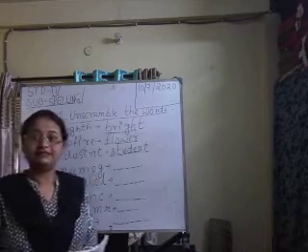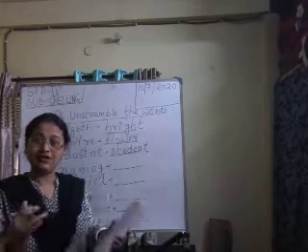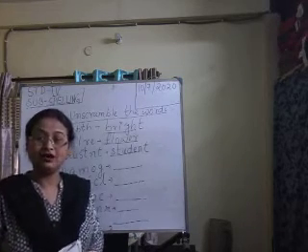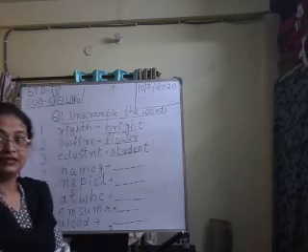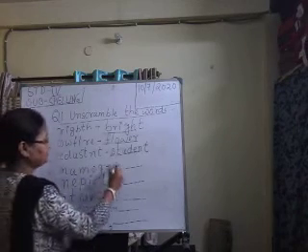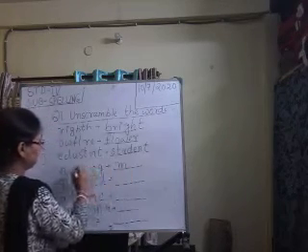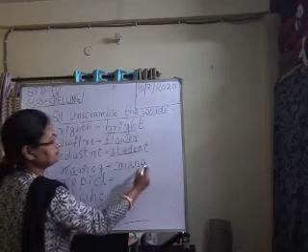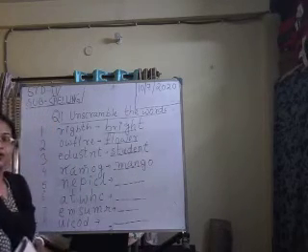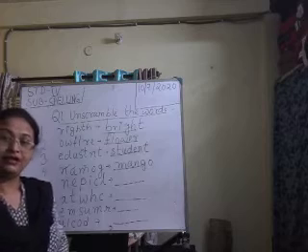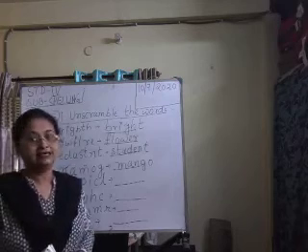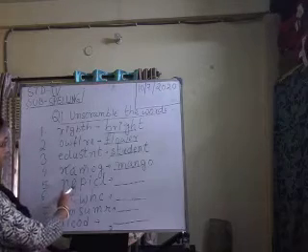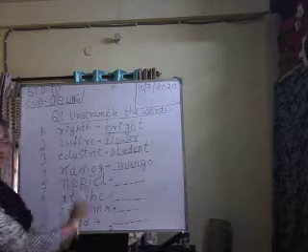Come to the next one. NAMOG. Yes, it is king of something. King of what? King of fruit. Yes, mango. MANGO. Okay, you love to eat? Next one, 5. NEPICL.